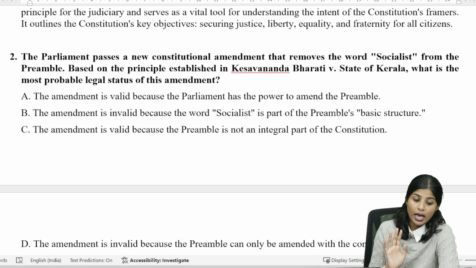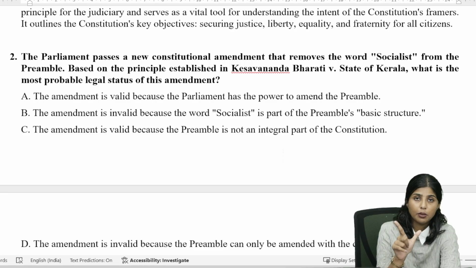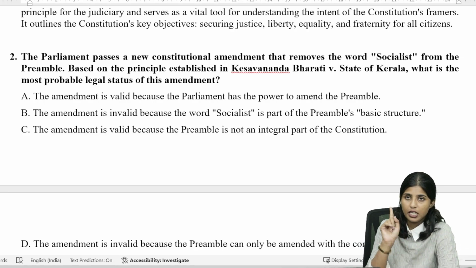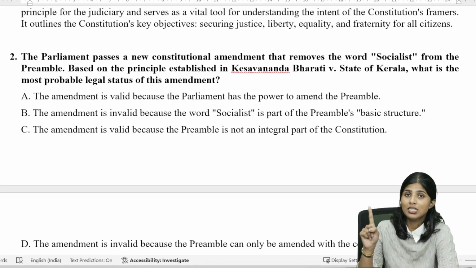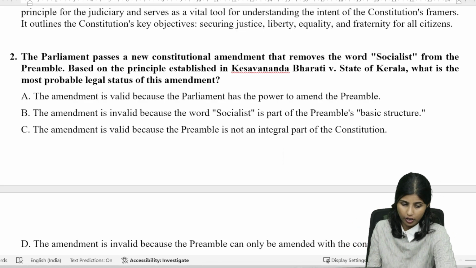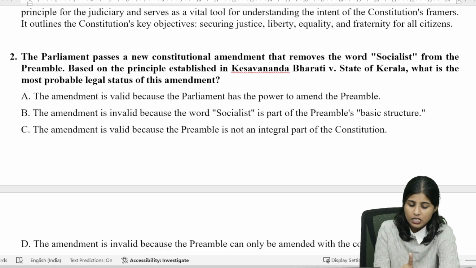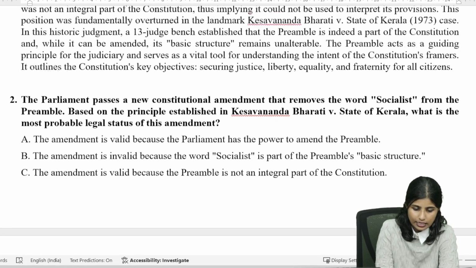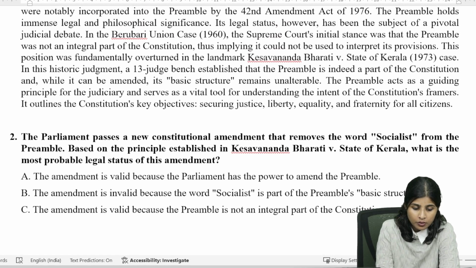The amendment is valid because the preamble is not an integral part of the constitution. Is that so? We should look into the question: they removed the word socialism from the preamble, and based on the principle established in Keshavananda Bharati versus State of Kerala, we have to answer this question. The amendment is valid because the preamble is an integral part of the constitution. It is clearly written in the passage that the preamble is indeed a part of the constitution.